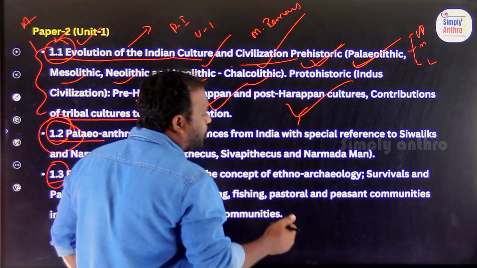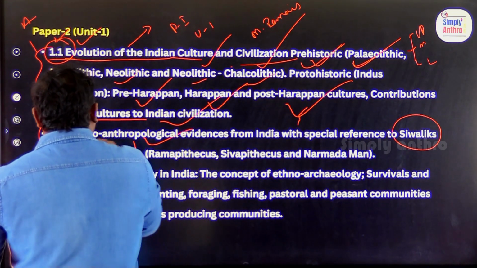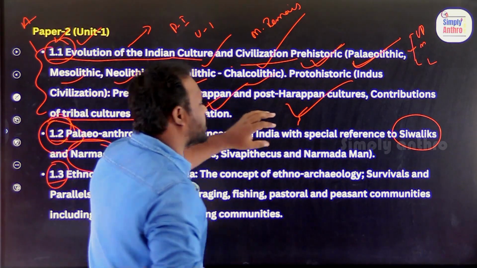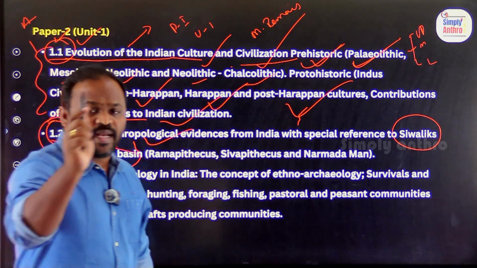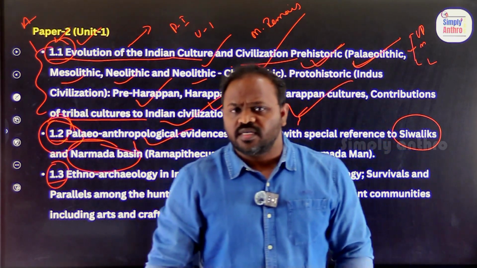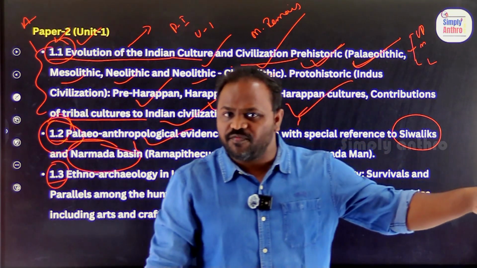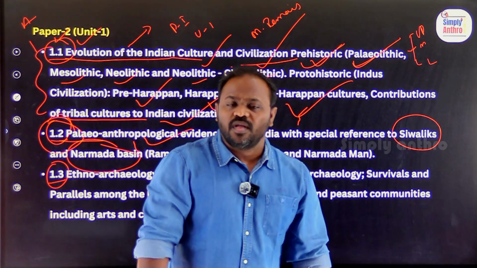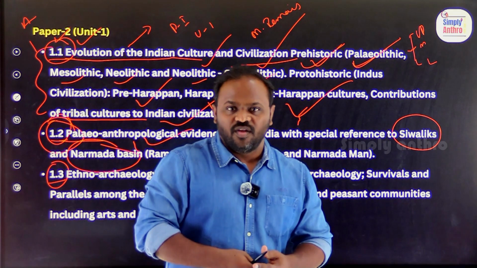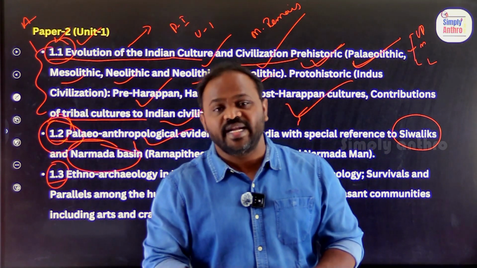When I say paleo-anthropological evidences, with reference to what? Shivaliks, Narmada man, we'll talk about. What do you mean by paleo-anthropological evidences in India? The human evolution process happened across the world. We found some of the fossil remains in Africa, some of the remains in Europe. We also found some of the fossil remains in India. We wanted to study that human evolution also happened in India.